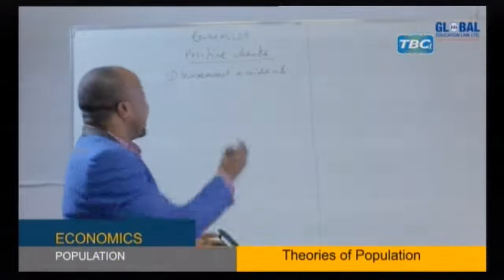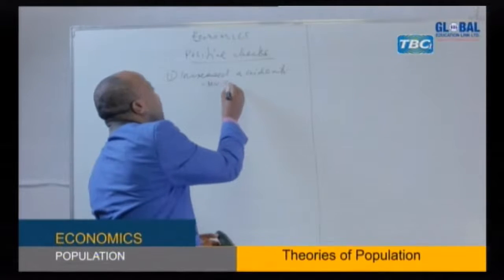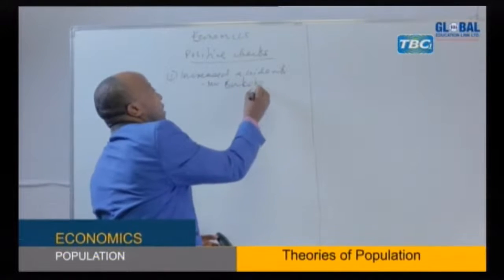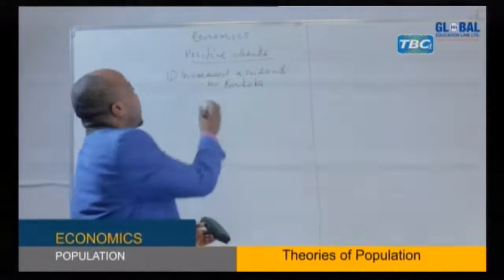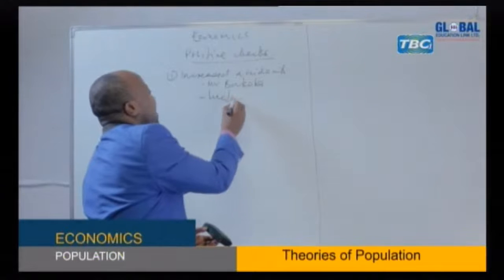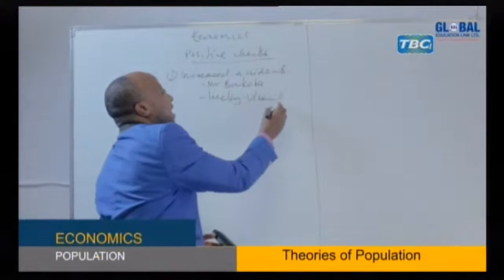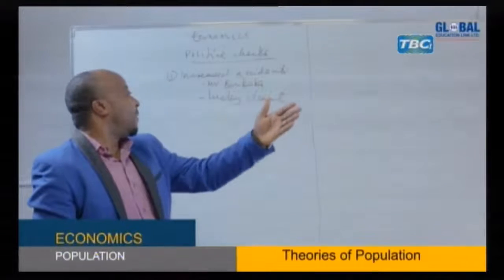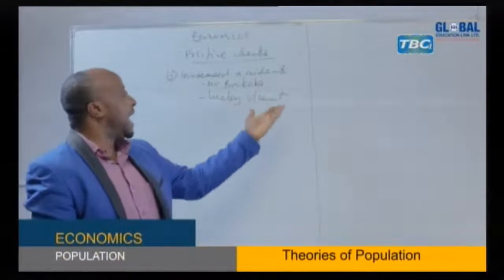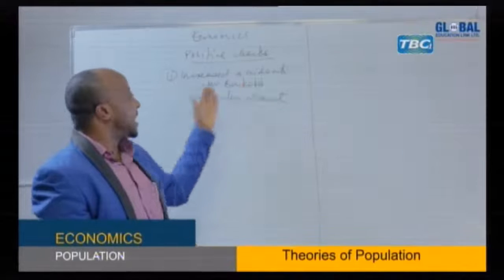For example, we can give the example of the MV Bukoba, and you can give the specific year when it happened. We have, if you remember, the Lucky Vicent school in Arusha, which had that very big accident.